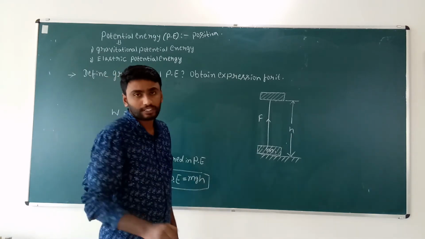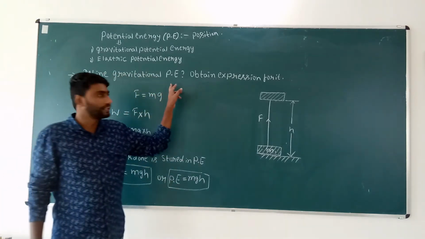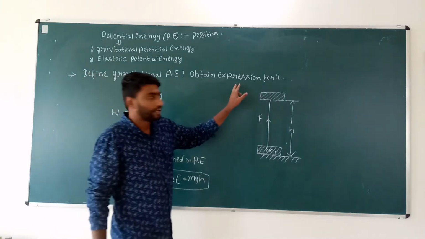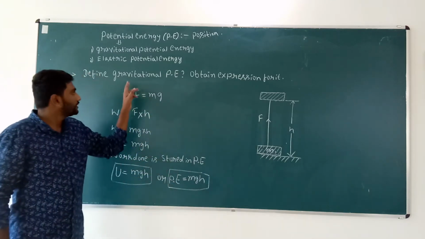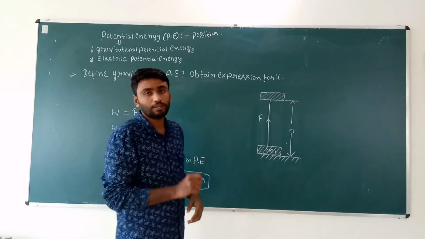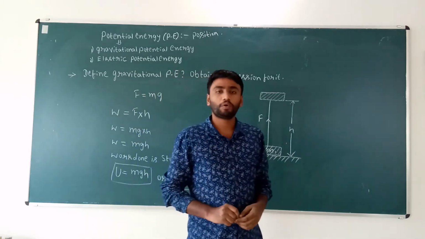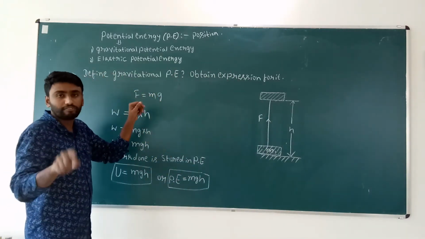I will repeat once again. Derive gravitational potential energy and obtain an expression for it. Gravitational potential energy is the energy possessed by a body due to its gravitational field.